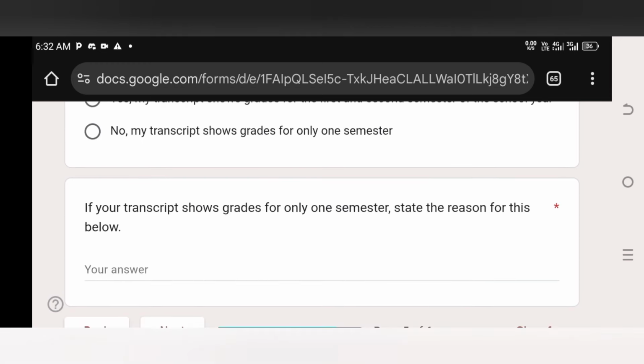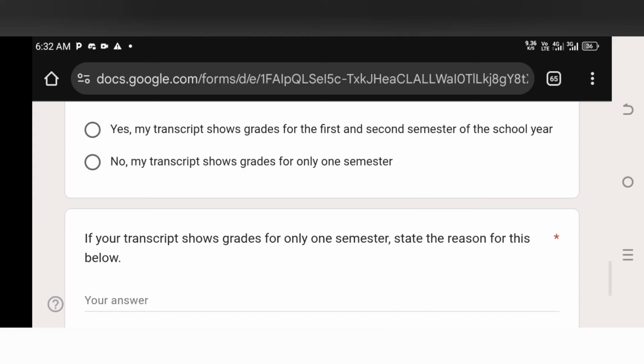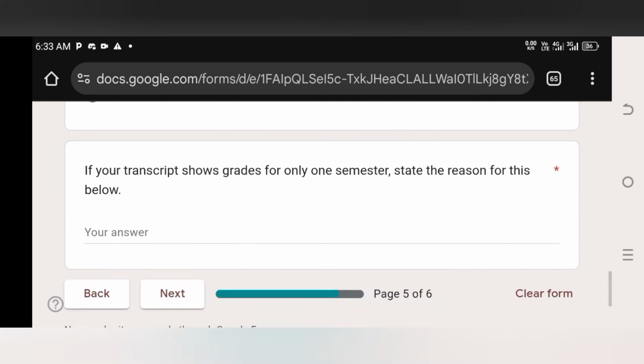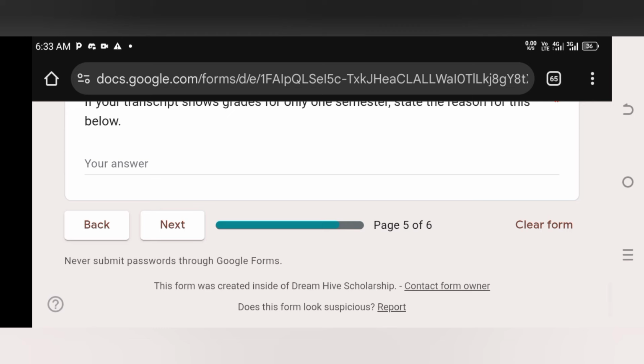Now, if your transcript shows grades for only one semester, you state the reason for this. So let's say you went to the exams officer, but you didn't get a transcript that reflects your first and second semester of the school year, and you just have one semester. You can click no, my transcript shows grades for only one semester, and then you talk about the reason why. Maybe the school is not done compiling the results or something. You just put it in there and then you're good to go. Then afterwards you move to the next page.